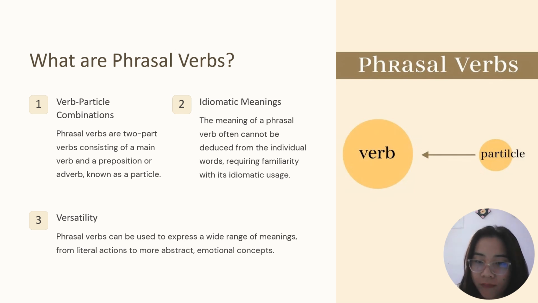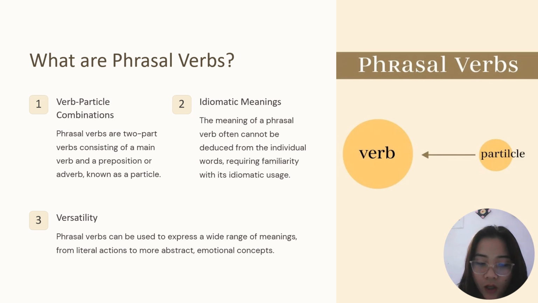So idiomatic meaning, which is like idioms, is also included here. The meaning of a phrasal verb often cannot be deduced from the individual words without familiarity with its idiomatic usage.